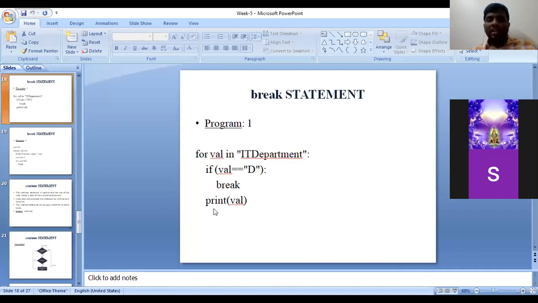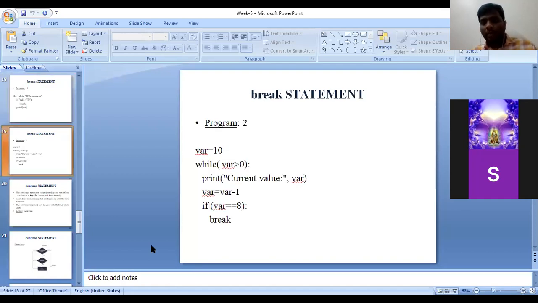Now we shall check how can we execute a program by using break statement in a while loop. I have considered a variable called var is equal to 10. Equal to is the assignment operator, and 10 is a constant value which is assigned to the variable var. In the while condition, what it is going to check is, is 10 greater than 0? Condition is true. 10 is greater than 0.